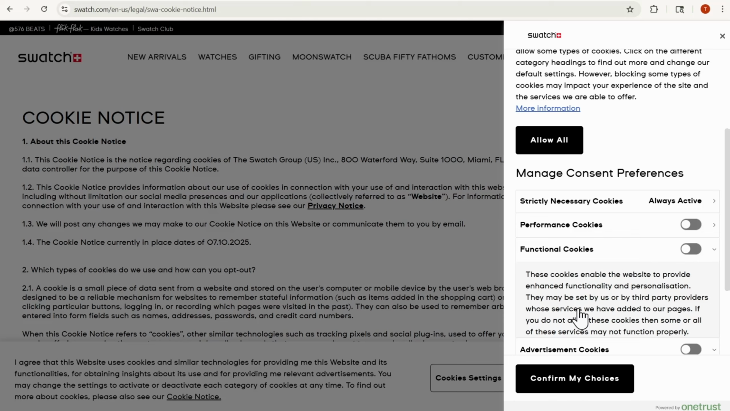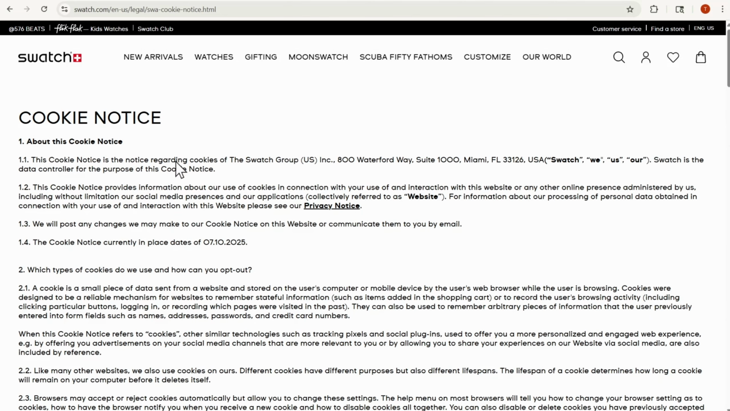So we're going to confirm my choices. Okay. So this cookie notice is in regard to the cookies of the Swatch Group, and then they provide their address. We already knew from the URL that they were in the United States, but we can also see that they are located in the US through the address. Some cookie notices don't provide this information, so it's actually not clear where the organization is operating from. And then we can also see that this was last updated July 10, 2025. That's excellent. This is really, really good.